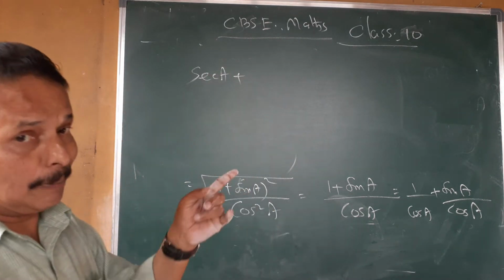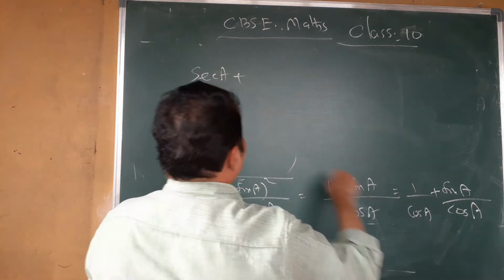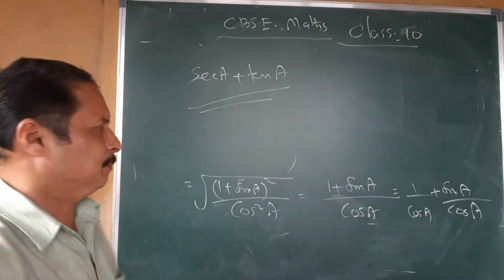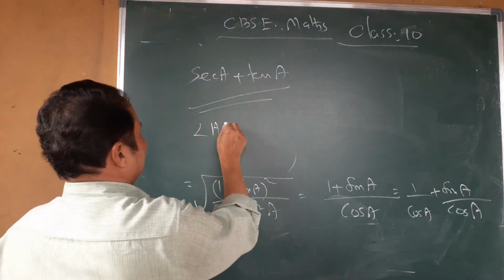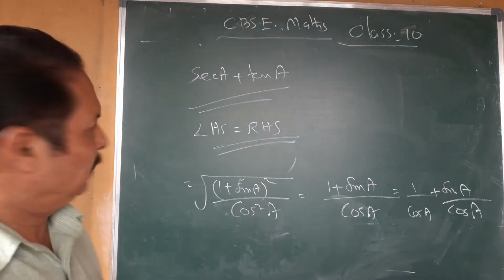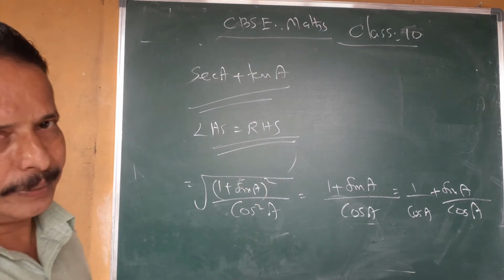1 by cos is the reciprocal of cos, which is sec. And sin a by cos a equal to tan a. This is your answer, and you write left hand side equal to right hand side. LHS equal to RHS.